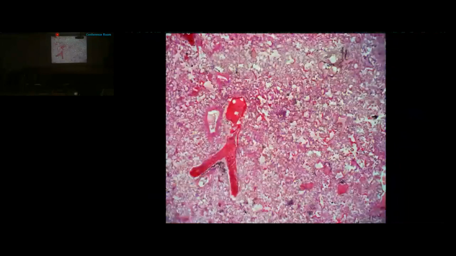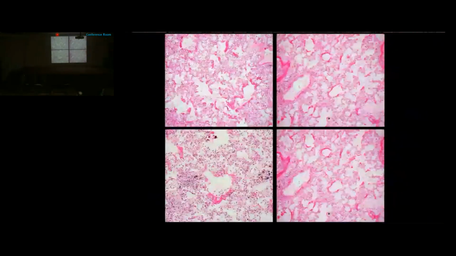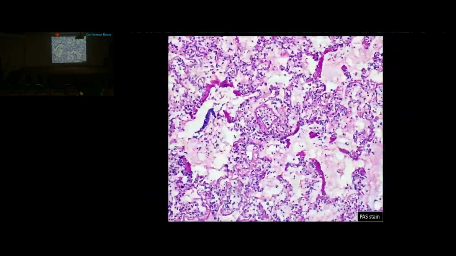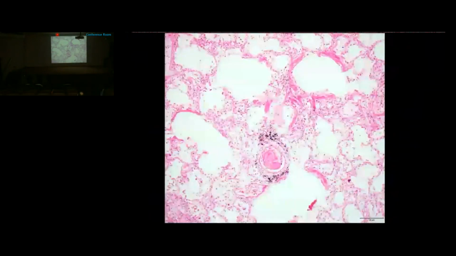Apart from the granulomatous inflammation, there were other pathological changes in the lung. There was deposition of this eosinophilic material in the alveolar duct as well as in the alveoli. This material was positive for the PAS stain. Apart from hyaline membrane, there were also foci of intra-arterial thrombi. So along with hyaline membrane and intra-arterial thrombi, it indicates diffuse alveolar damage in exudative phase.